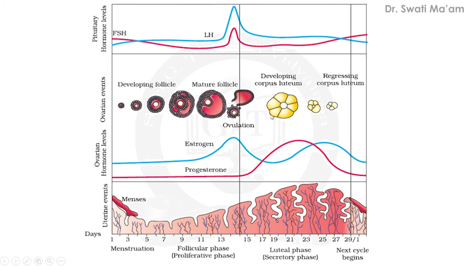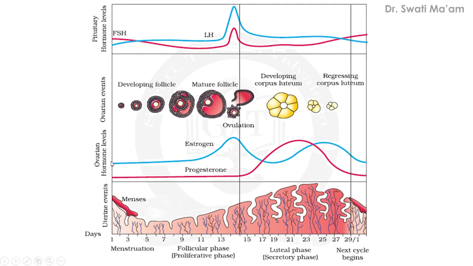And when the corpus luteum forms, the progesterone level will be maximum. You just see here. This is showing the ovarian hormones. These were pituitary hormones, and these are hormones released by the ovary. Two hormones are released, estrogen and progesterone. The red colored line is showing progesterone. Progesterone level increases when the corpus luteum forms, so this will be maximum here. Then the corpus luteum will disintegrate and the level will fall.